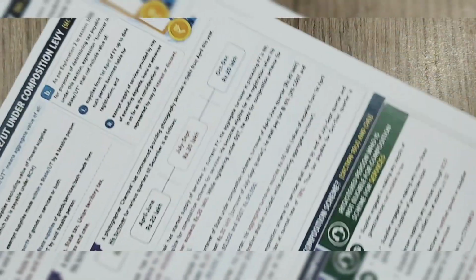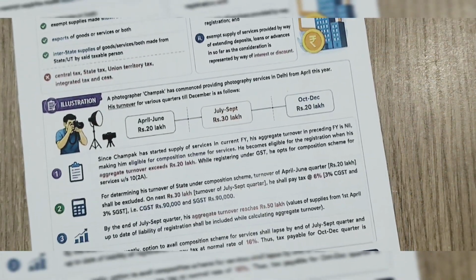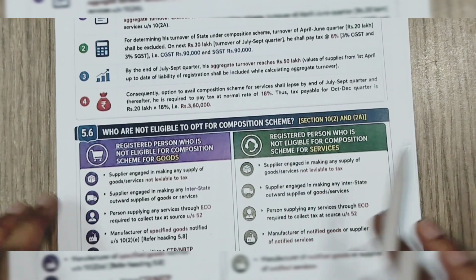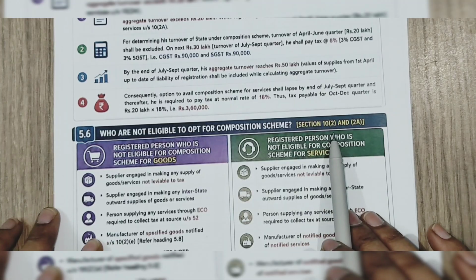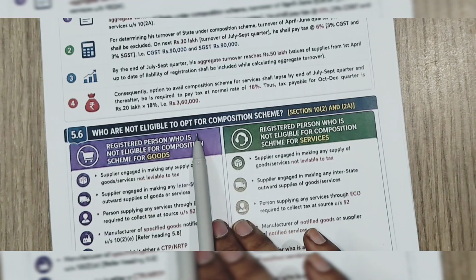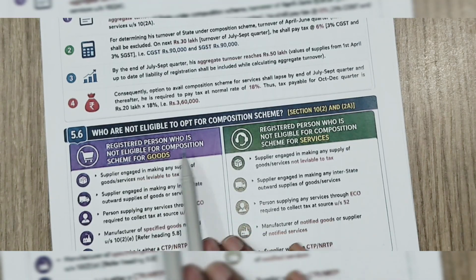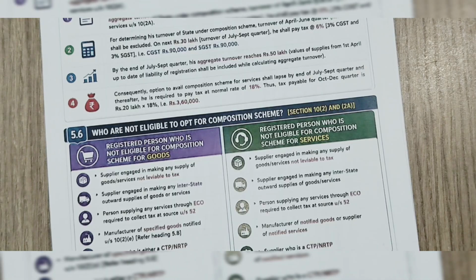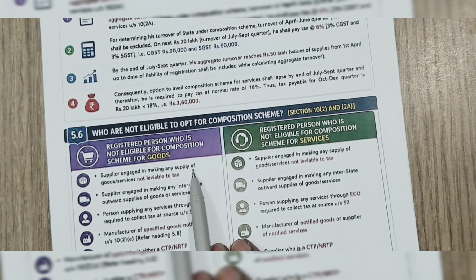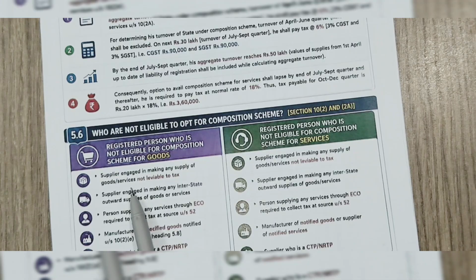Now, who are not eligible to opt for the compensation scheme under section 10 subsection 2 and 2a? First, we will see the goods. A registered person who is a supplier engaged in making any supply of goods or services not leviable to tax is not eligible.